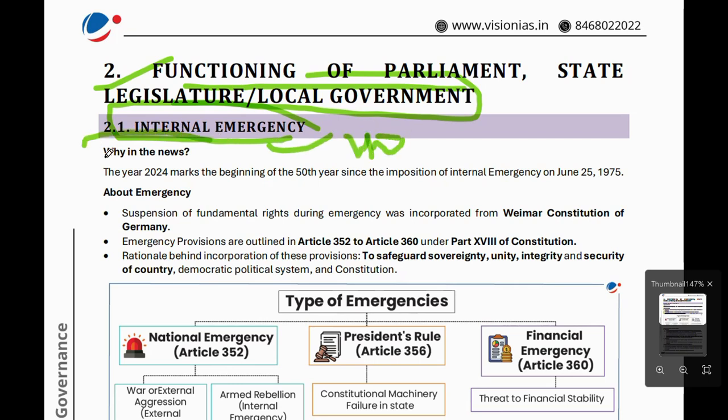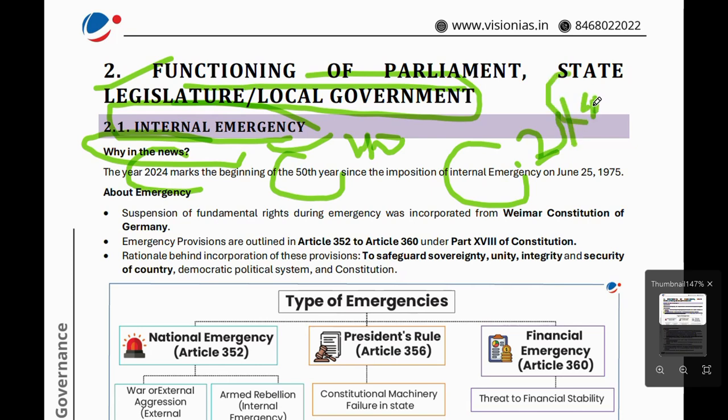Why is this in the news? This year, 2024, marks the 49th year since the internal emergency. The starting date of the internal emergency was 25th June 1975. Now, what is emergency? The emergency provisions were incorporated from the Weimar Constitution of Germany. This is important.